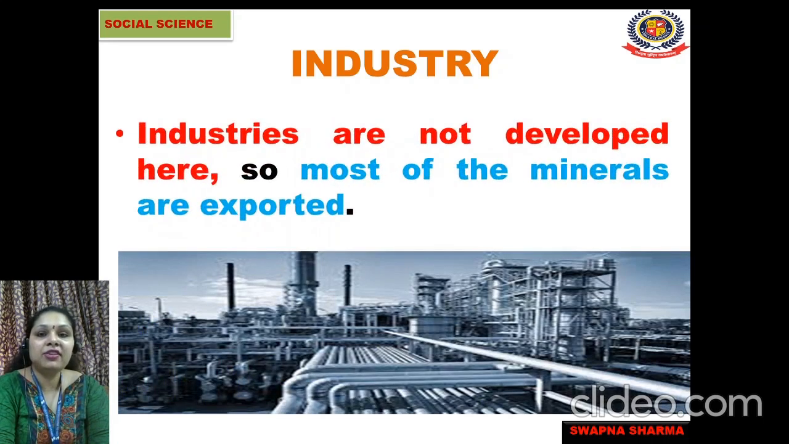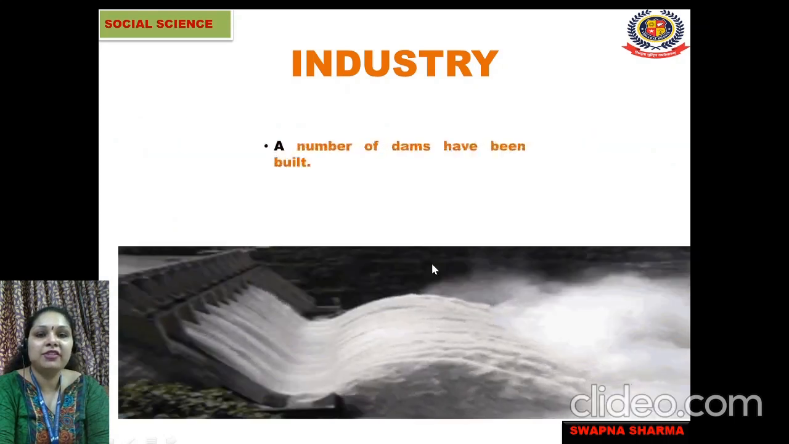Yes, industries are not very developed in this country. So most of the minerals are exported because industries are not there in this country. As it is a mineral rich country, and there are so many types of minerals found here in the Democratic Republic of Congo, the people export the minerals and earn the money. They don't have so many types of industries developed here.